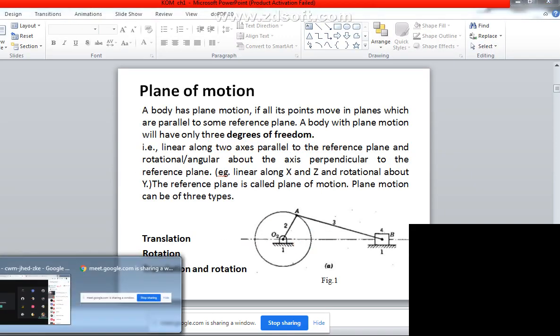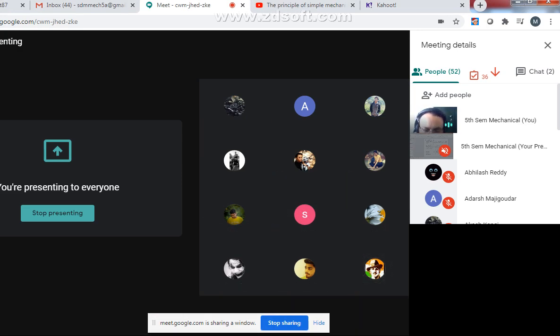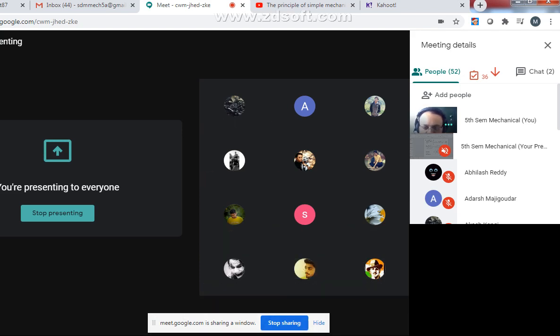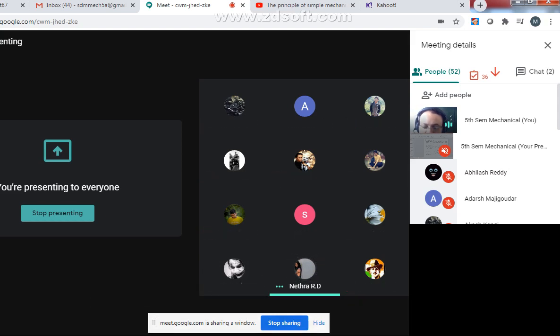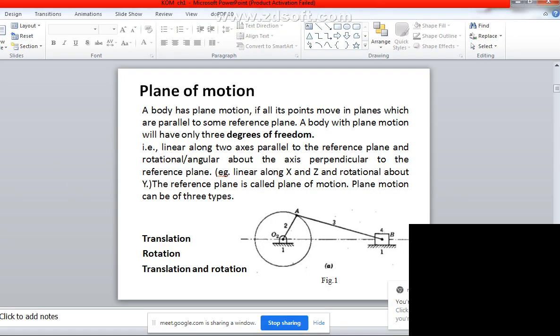Yes, reciprocating motion converts into rotary motion, sir. Yes, Santosh, you are telling something: the reciprocating motion converts into rotary motion. No, I am asking what is the motion of a piston in a cylinder? Translation motion, from top dead center to bottom dead center. Yes, it is having translation motion. I don't want much explanation on the thermal part, we are just discussing the movement. This is a very simple understanding.